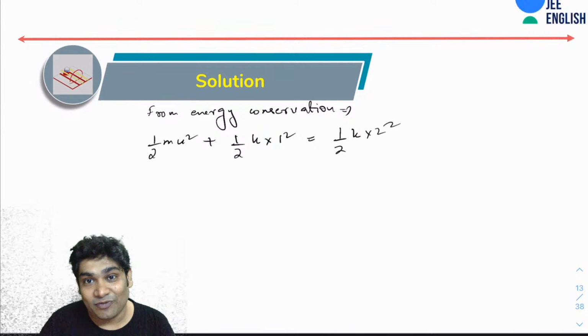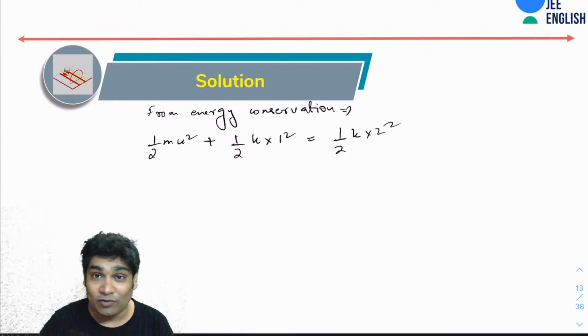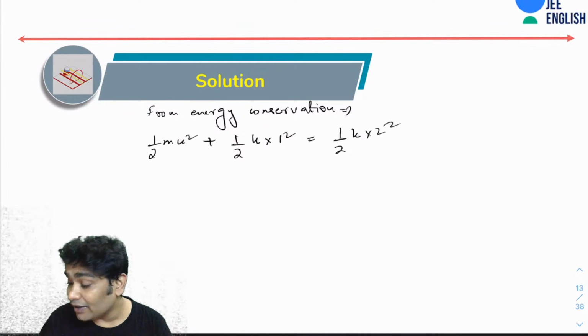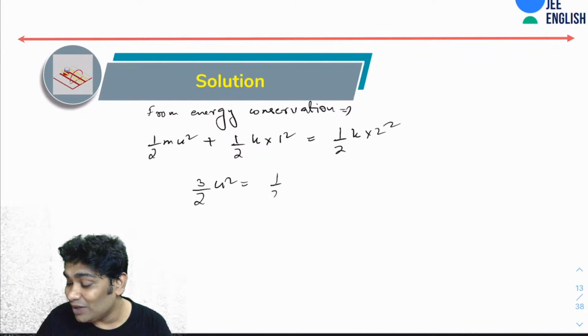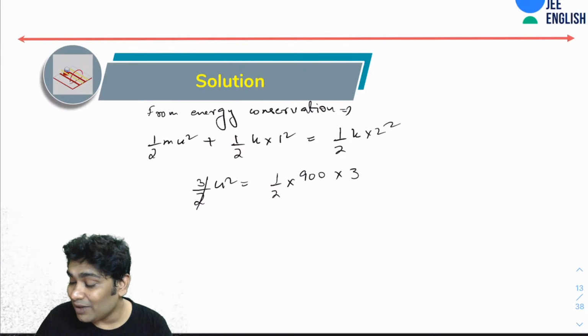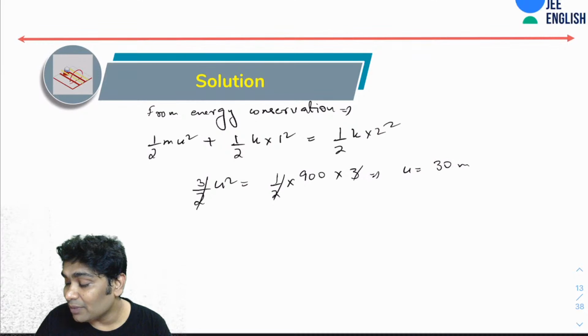Then it will have a potential energy left as half k 1 square, and this difference would have gone into the kinetic energy of the block. Alright, so from here what am I getting? Let's see. So 3 by 2 u square becomes equal to 1 by 2 into 900 into 4 minus 1, which is 3. So 3 by 2 gets cancelled, and you get u as 30 meter per second.